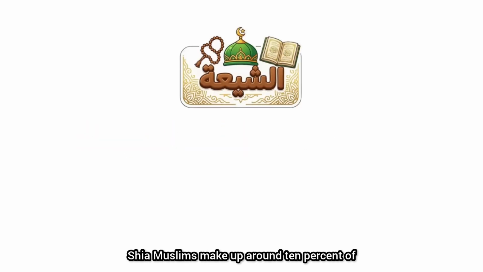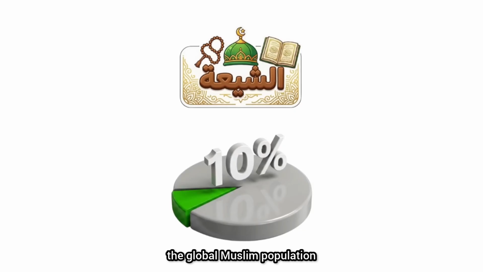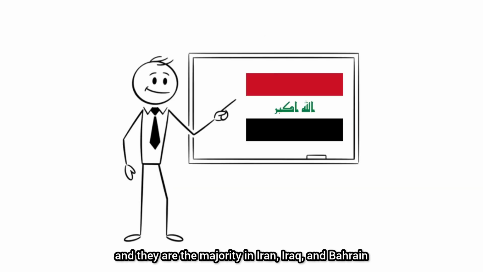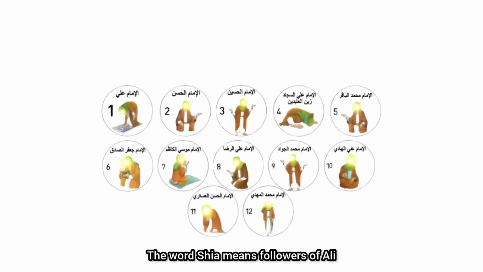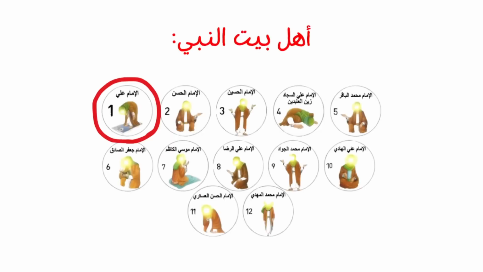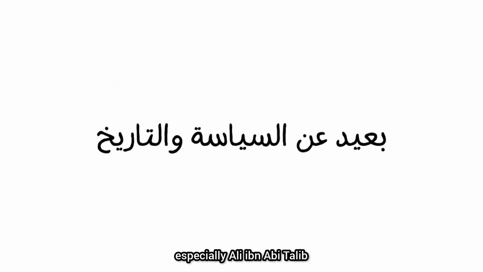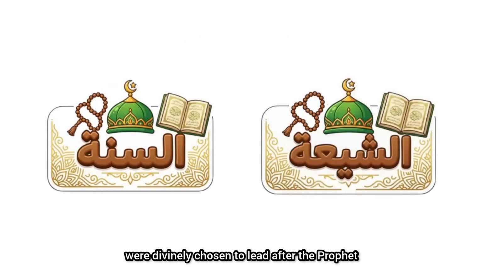companions. Shia Muslims make up around 10% of the global Muslim population, and they are the majority in Iran, Iraq, and Bahrain. The word Shia means followers of Ali because they believe that the Prophet's household, especially Ali ibn Abi Talib, were divinely chosen to lead after the Prophet.